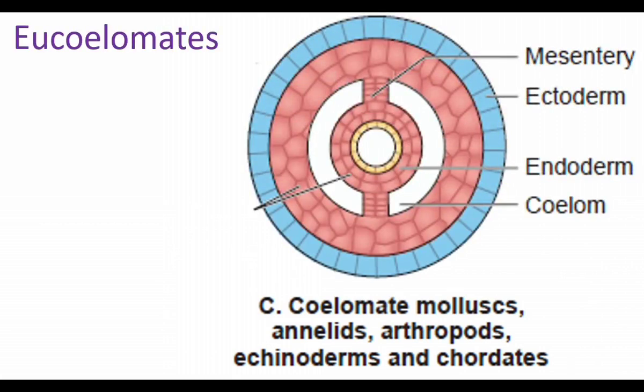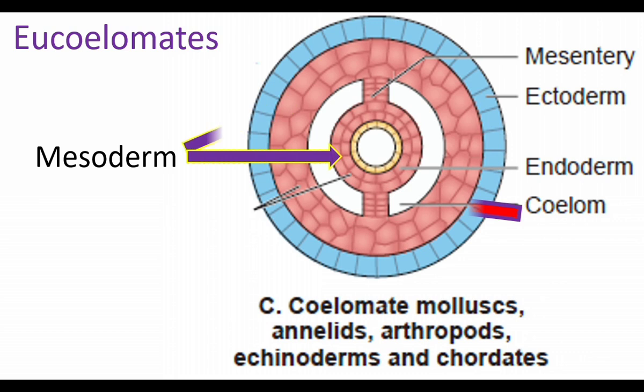Eucoelomates are animals which have true body cavity. This is coelom. This coelom is formed within the mesoderm. When a coelom is formed within the mesoderm, that is eucoelom. The organisms having true body cavity are called as coelomates or eucoelomates.